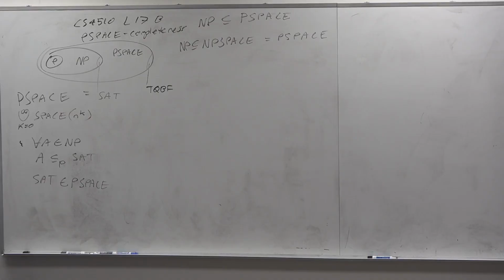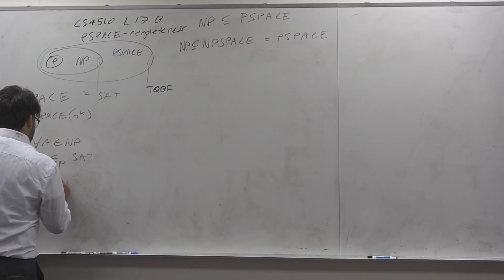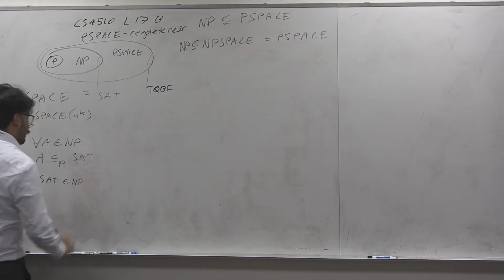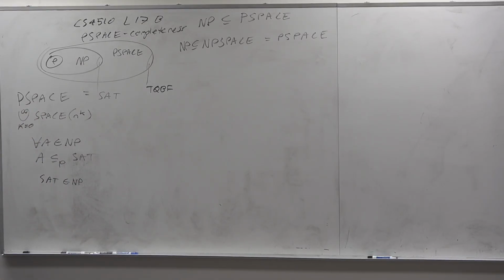If you had to talk about NP completeness, we say that SAT is NP complete because every problem in NP can be reduced to SAT, and also that SAT is in NP, right? If you had to guess what a definition of P-space completeness is, what would you say it is?